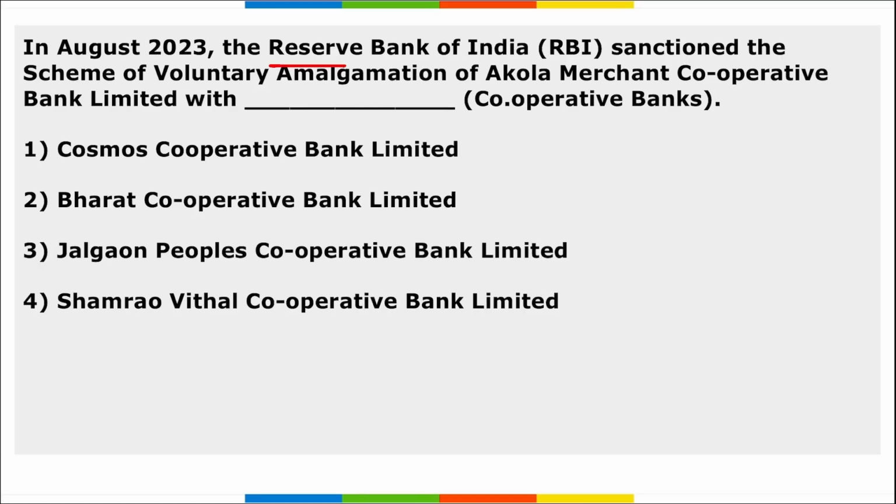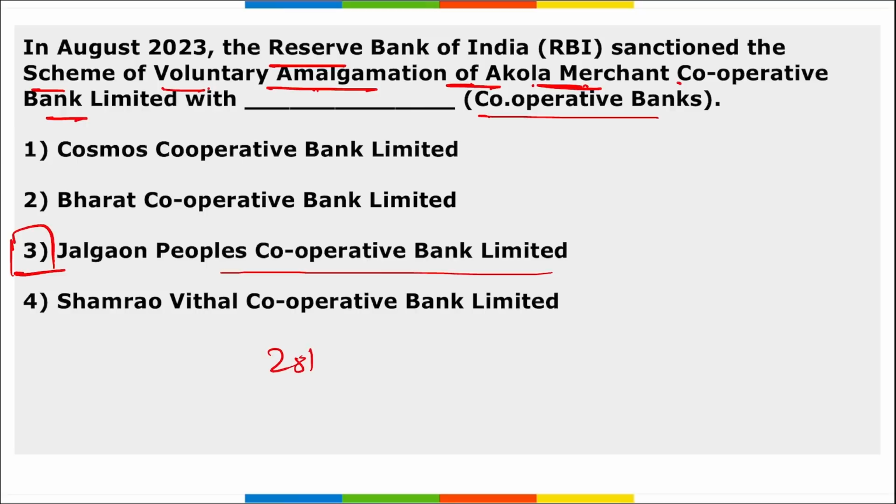Next, RBI sanctioned the scheme of voluntary amalgamation of Akola Merchant Cooperative Bank Limited with which cooperative bank? So remember, recently RBI sanctioned the scheme of voluntary amalgamation of Akola Merchant Cooperative Bank Limited with Jalgaon People's Cooperative Bank Limited. The authority has sanctioned it under sub-section 4 of section 44A with section 56 of the Banking Regulation Act of 1949. This scheme of amalgamation will come into force with effect from 28th of August.